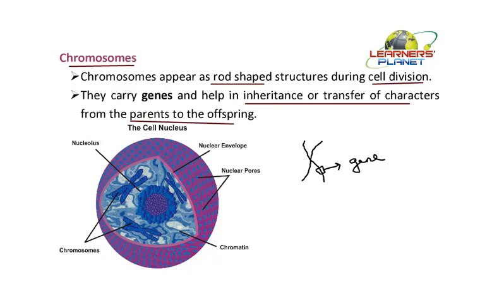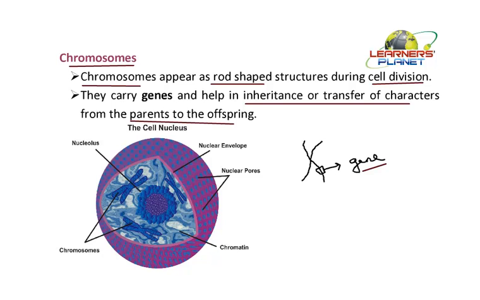In that case, the ovum and the sperm get fused, and then the zygote is formed, and this zygote will grow into an embryo, a fetus, and then the adult child will be produced. So during this process, what happened? When the sperm and ovum were fusing, they transferred their own DNA into the zygote. So this transfer is actually the transfer of genes. How is it taking place? It is with the help of the chromosomes, as genes are located on the chromosomes itself.